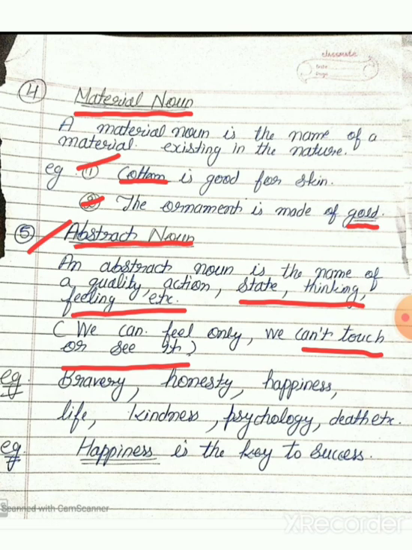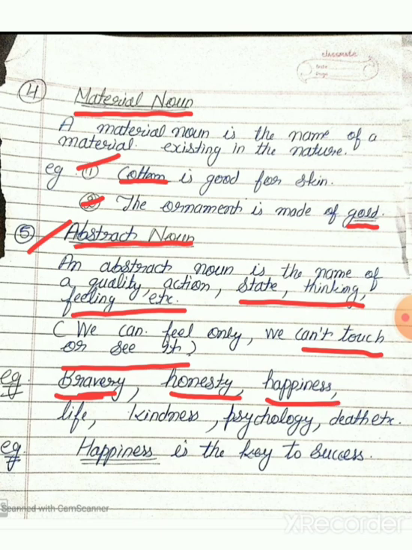Here are many examples, like bravery. Bravery: if any person is brave, can you touch it? No. Can you see it? No. You can feel only. Honesty. Can you touch honesty? No. Can you see honesty? No. You can feel only.